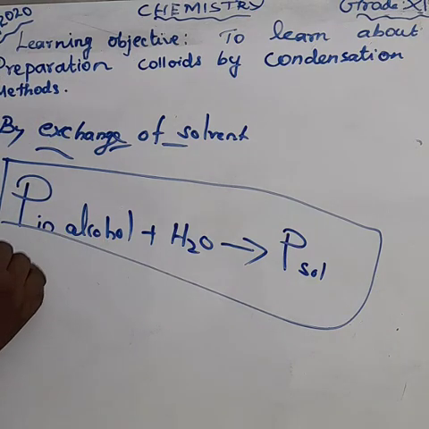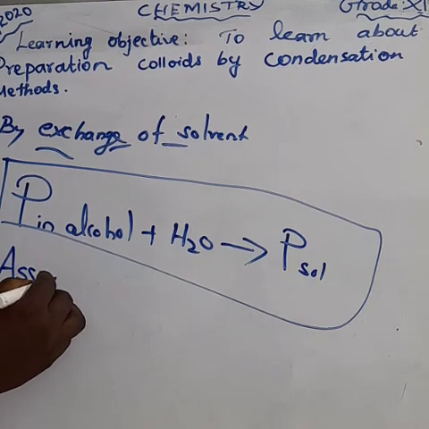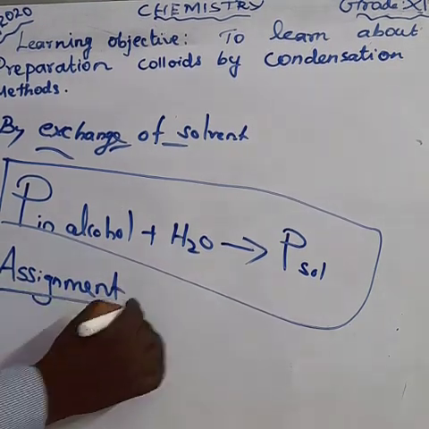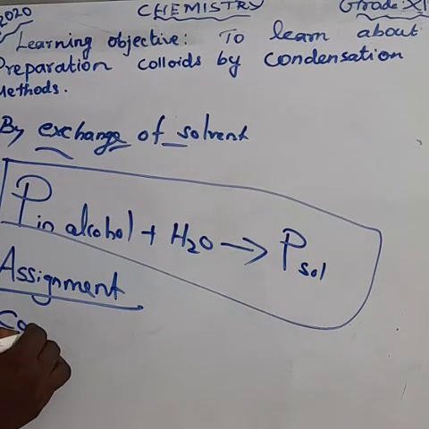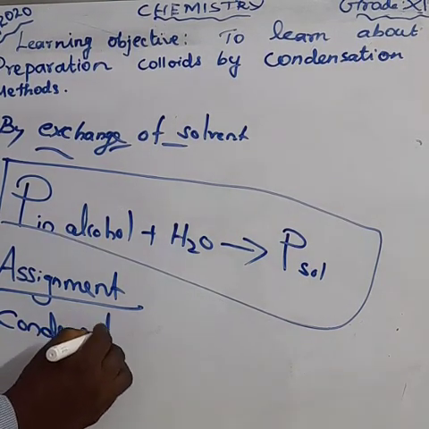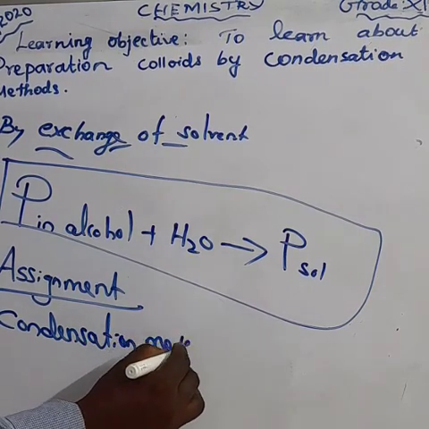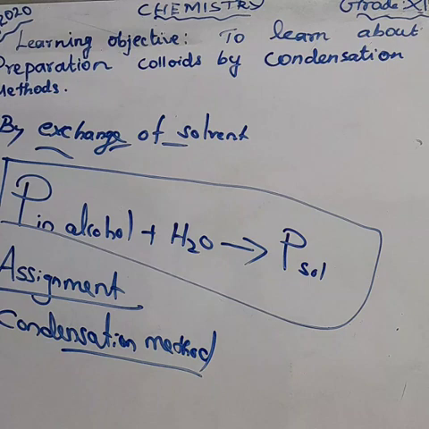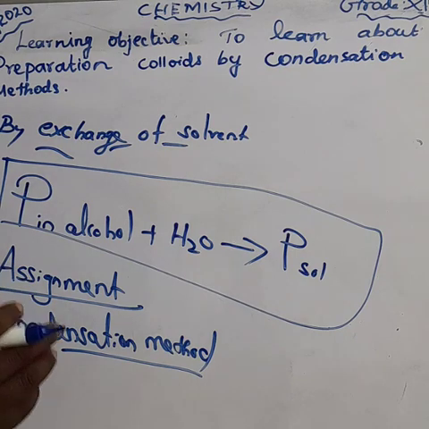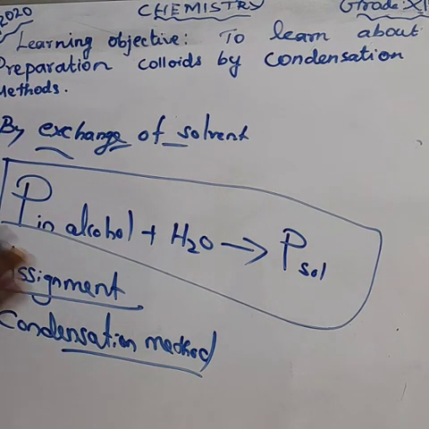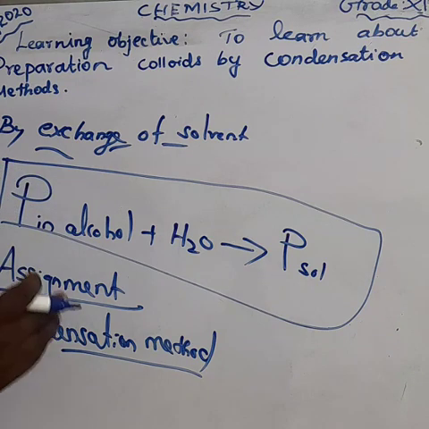For this assignment, try to write the various steps: oxidation, reduction, hydrolysis, double decomposition and decomposition. Write the headings and the equation is enough.